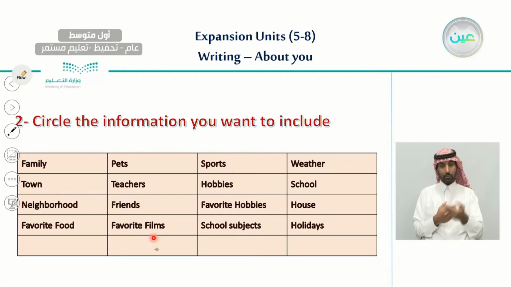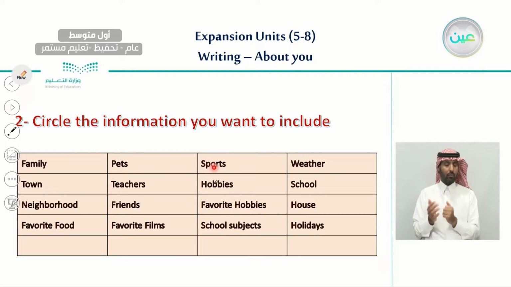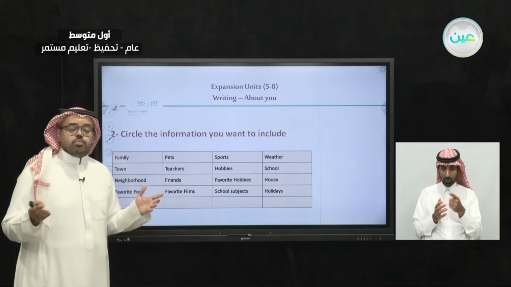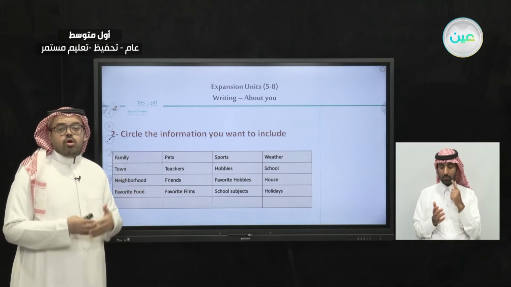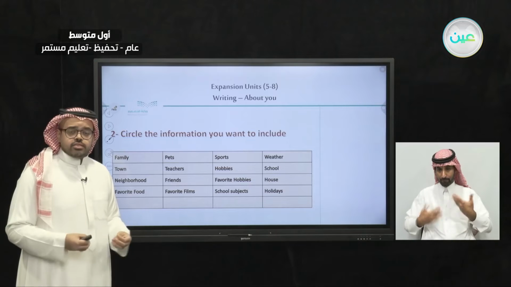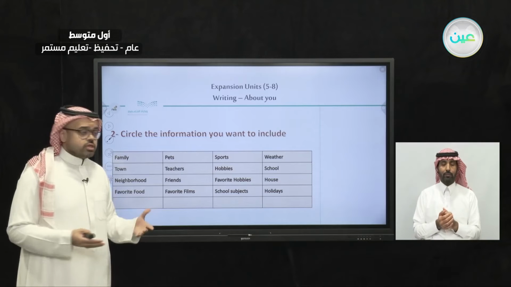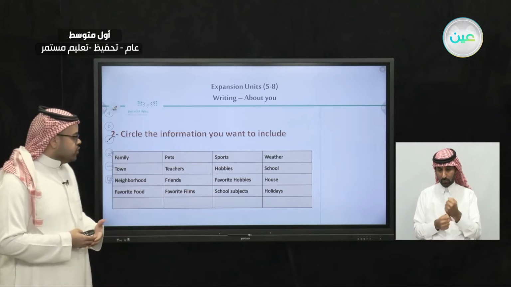And also your favorite film. We have learned from the last unit about the types of film that we would like to watch. You can mention here what kind of film you like to watch. And also sport, if you have a favorite sport or not. Talk about your favorite sport, your favorite player or your favorite team. Also hobbies. In your free time, what do you do? What are the activities that you like to do in your free time? This is what we mean by hobbies, the things that you like to do in your free time.